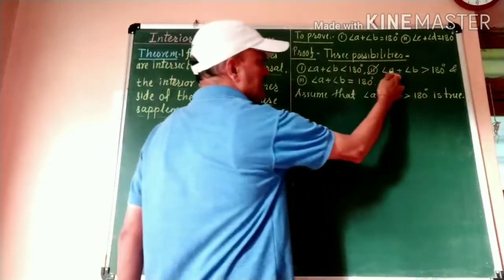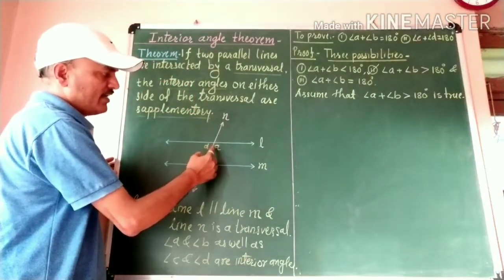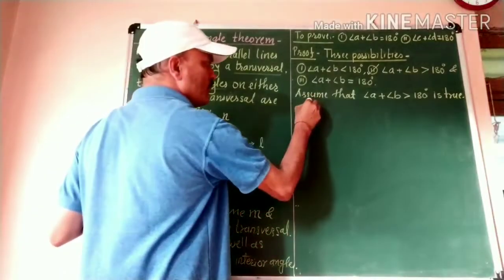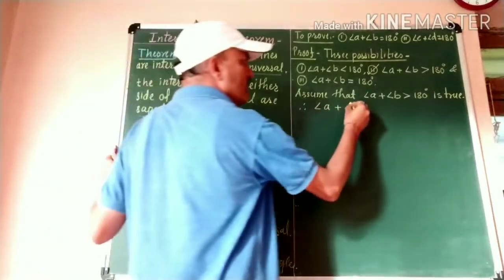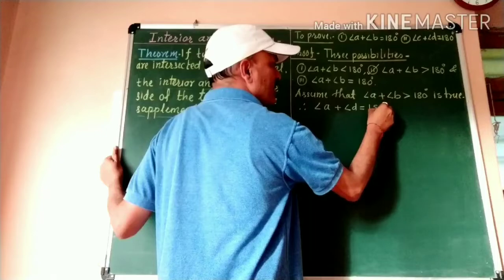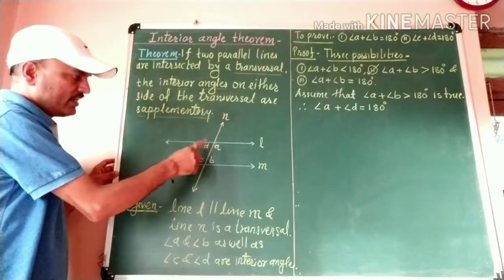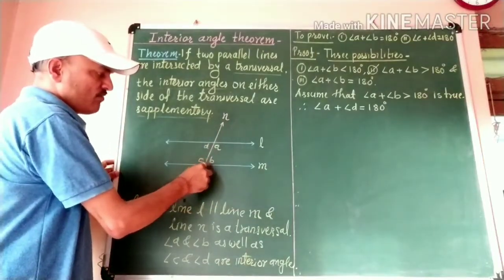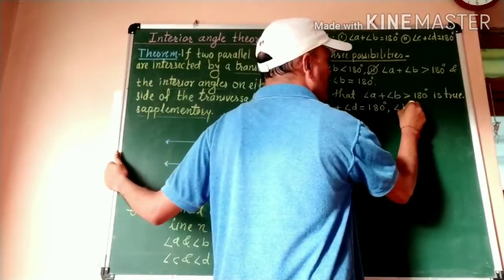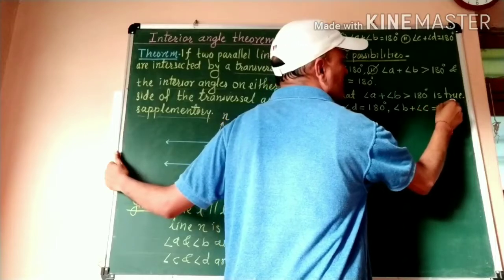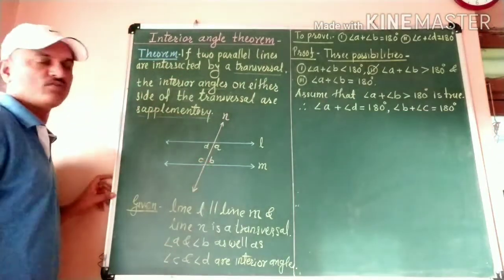As angle A plus angle B is greater than 180 degrees, here angle D is linear paired with angle A. Therefore, angle A plus angle D is equal to 180 degrees. In the same way, we can write for these two angles because they are also in a linear pair. Angle B plus angle C is equal to 180 degrees.